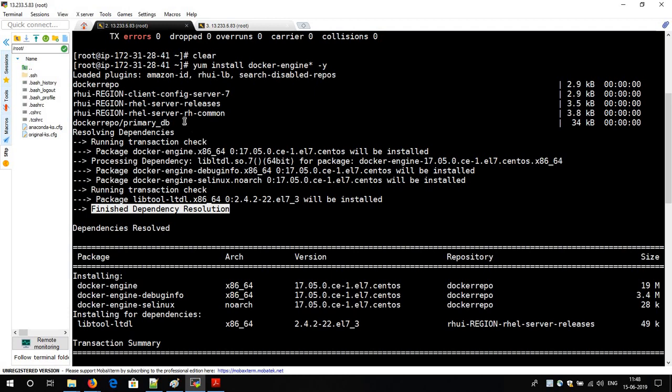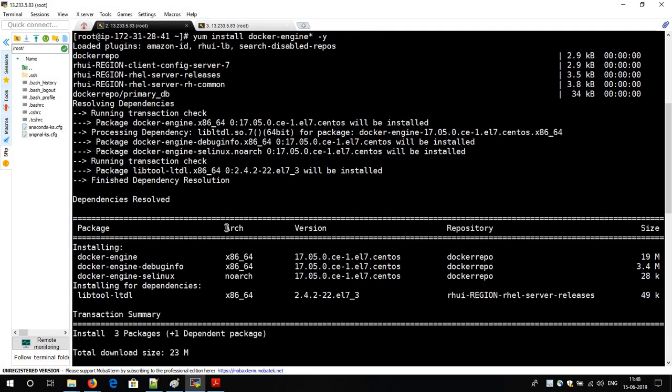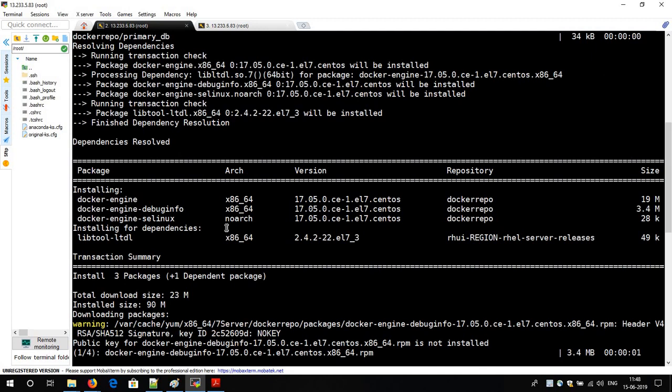It means they found the Docker engine and are going to install it, but the Docker engine requires third-party software or other applications, and they are not able to find the dependencies on which the Docker engine is dependent. So as you are getting this Docker dependency resolution, this is good news for you: you are not going to get any error for the installation of Docker.